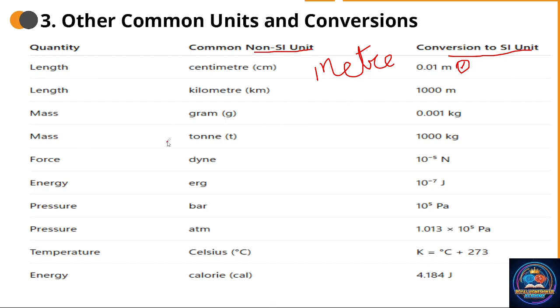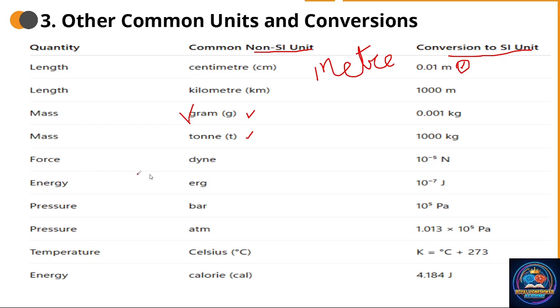Next, mass: gram, 0.001 kilogram. The SI unit of mass is kilogram. It can also be measured in grams for a smaller object like gold or silver. For these objects, it is measured in grams only. For a greater object like a ship and very heavy objects, we measure in ton. So 1000 kilogram is 1 ton. And